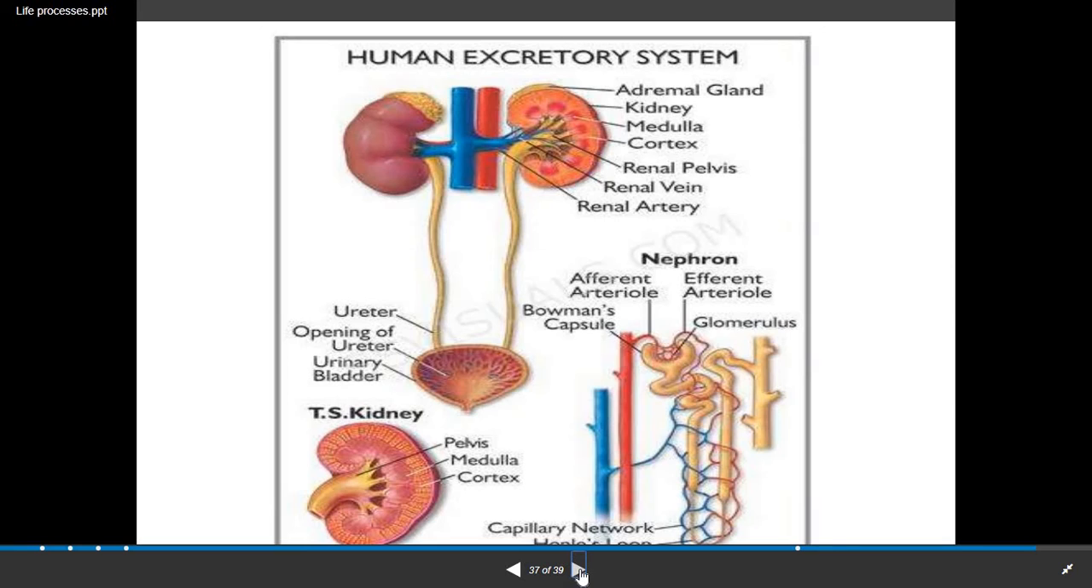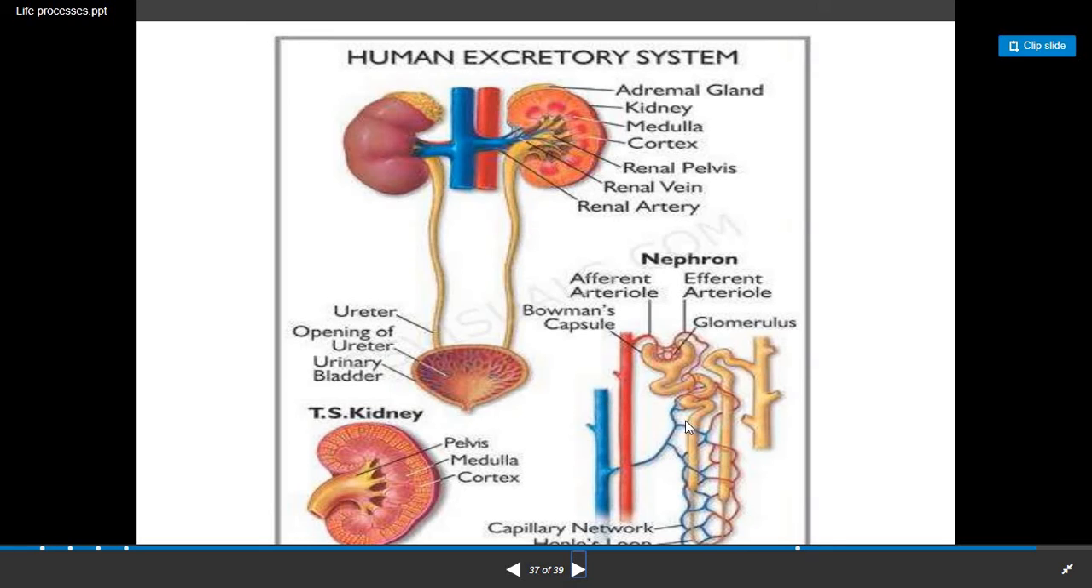This is the human excretory system, and this is the structure of the nephron. This is a TS of the kidney. There are two parts of the kidney, the outer region, the cortex, and the inner portion, the medulla, and inner to that the pelvic region. Here the whole human excretory system is shown: two kidneys, then this tube-like yellow part, the ureter, then the urinary bladder, and finally the opening, the urethra.